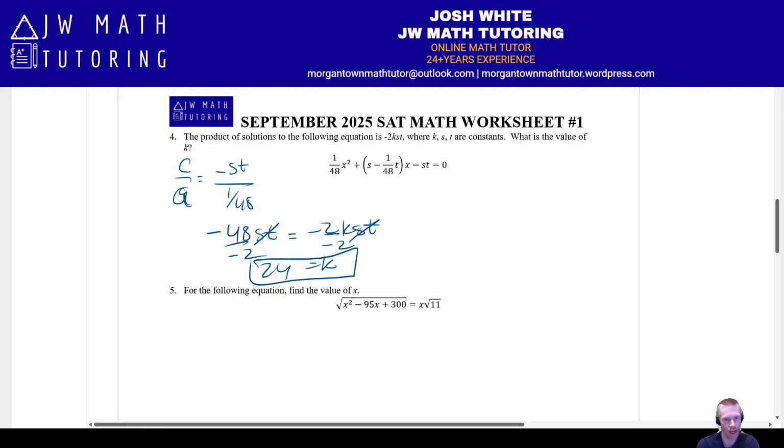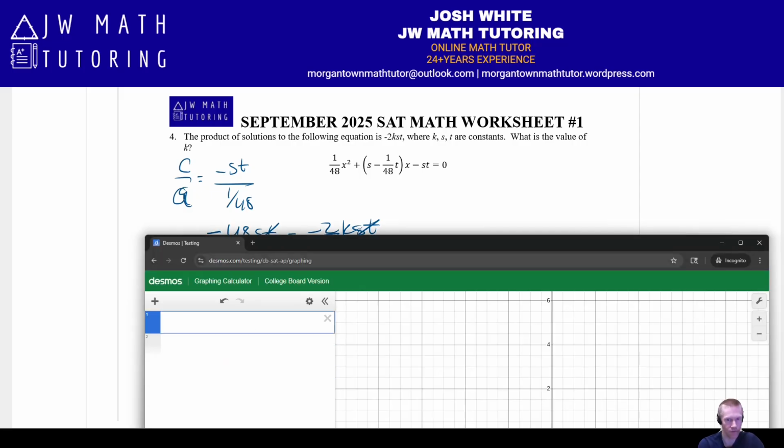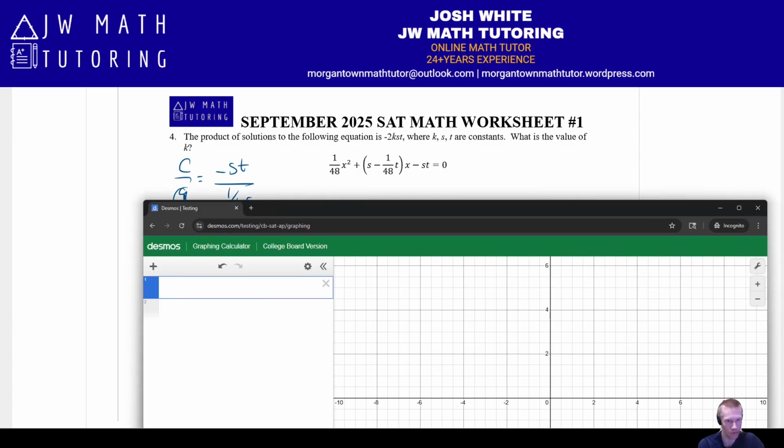Now, you could also, this last equation, like when you set it up, negative 48st equals negative 2kst. You could also technically just go to Desmos and do that in regression to solve it for k as well. I will show you. You can also use Desmos entirely for this problem. It is not what I would consider the quickest or fastest approach, but it is possible, so I'll just demonstrate that briefly. This is a product of roots problem.